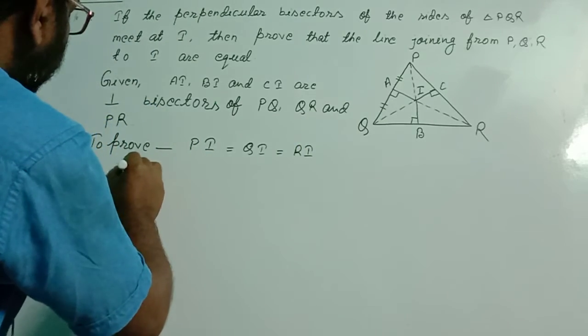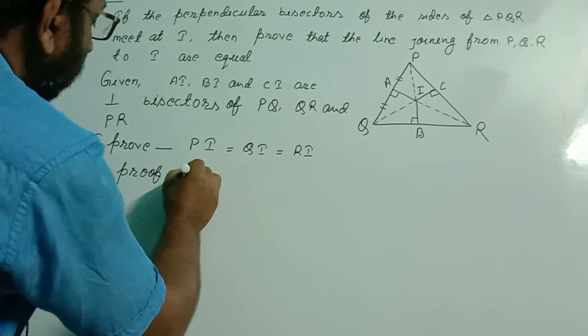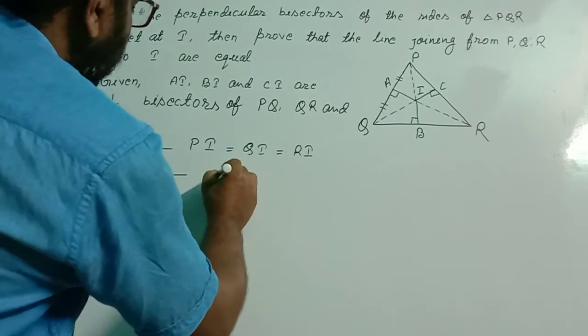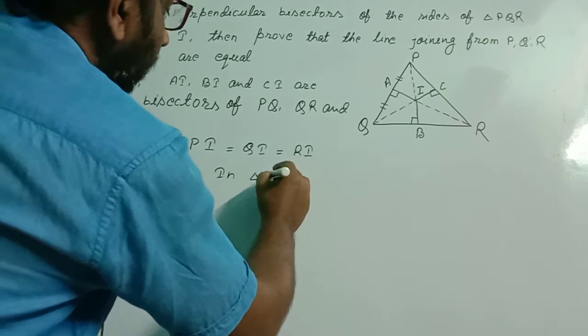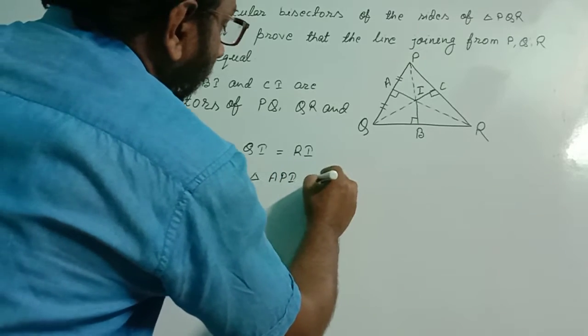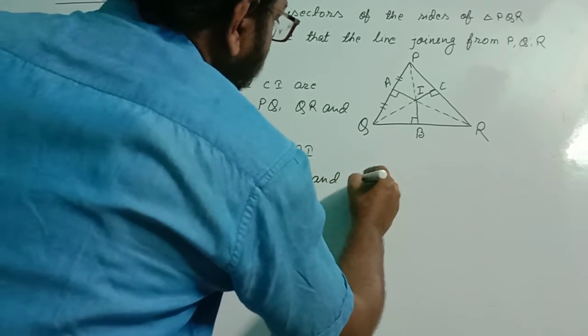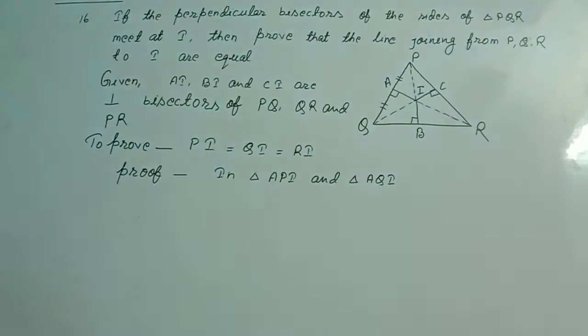So in proof, in triangle API and triangle AQI, we'll find out 3 conditions.